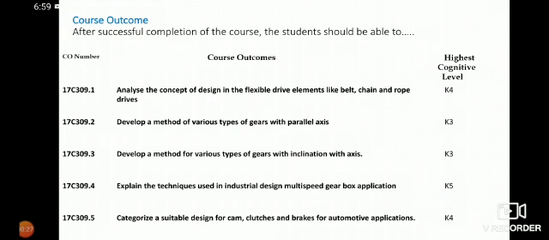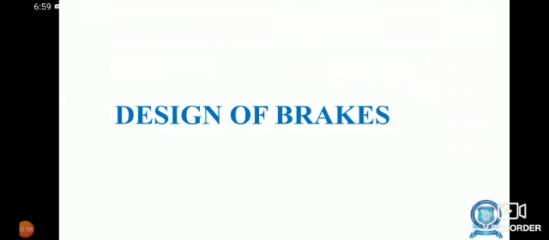After successful completion of the course, the student should be able to analyze the concept of design in the flexible drive elements like belt, chain and rope drives. The student should be able to develop the method of various types of gears with parallel axis. The student should be able to develop the method of various types of gears with inclination with axis. The student should be able to explain the techniques used in industrial design, multi-speed gearbox application. The student should be able to categorize the suitable design for cam, clutches and brakes for automotive application.